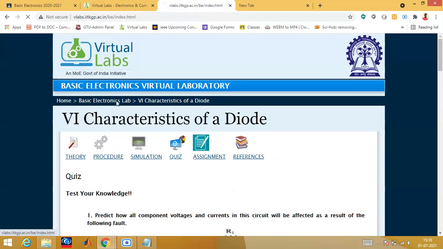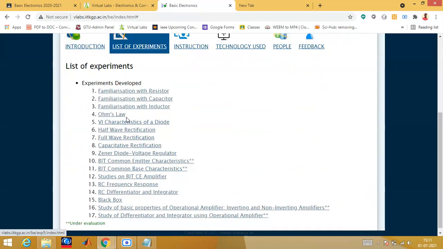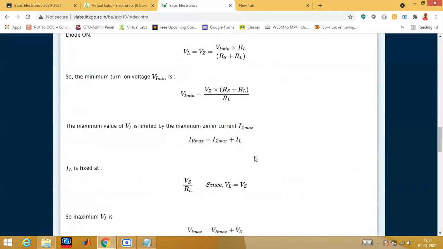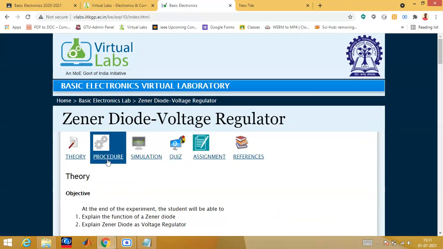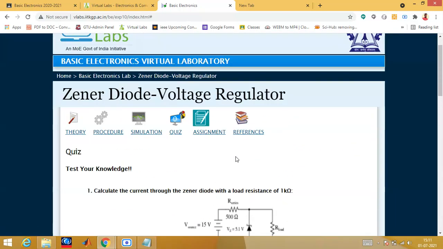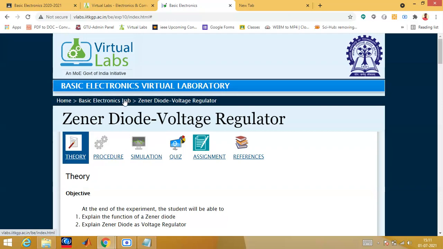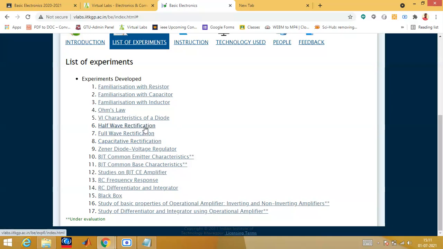Like this, questions also you can see. Then the diode symbol, then there are other experiments. What is the symbol of half wave diode? Zener diode also we have seen, right? See the symbol of Zener diode. Then you can see the characteristics of the diode; the quiz is also there. You can take the quiz. Then what is a characteristic and what is an application of Zener diode? You must remember Zener diode is always used in reverse bias. Whatever I am saying now, you should remember. Just keep in mind that for your revision, most of the questions will come from all the things I am referring to right now.